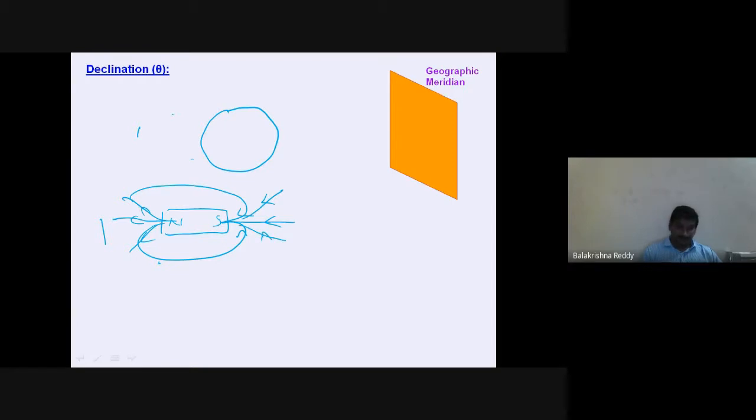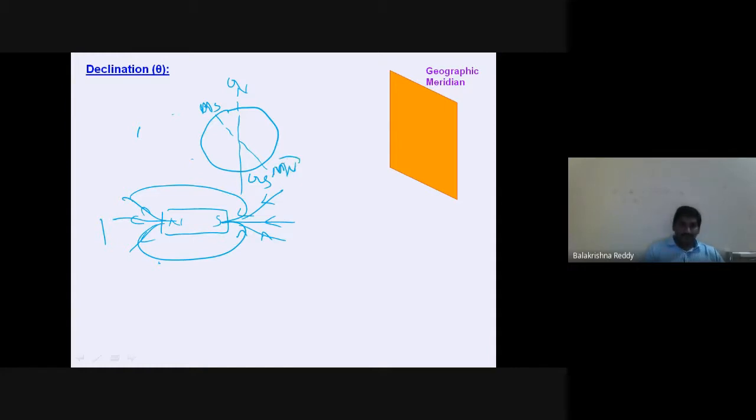Now, this is a magnetic axis, let us say this is geographic north, this is geographic south, then it is magnetic south, and this will become magnetic north.